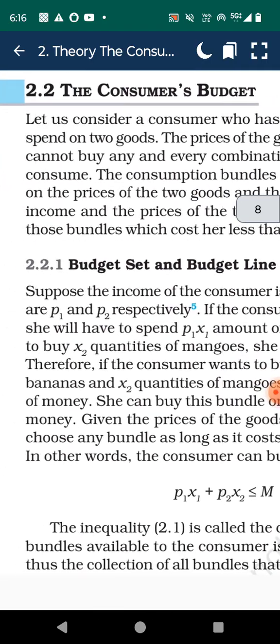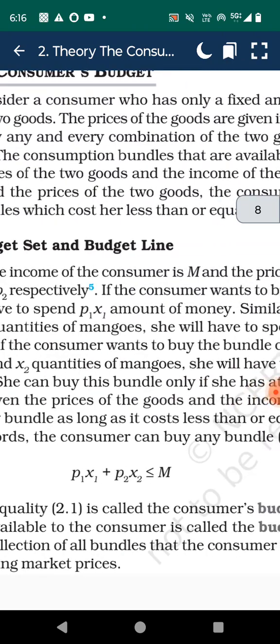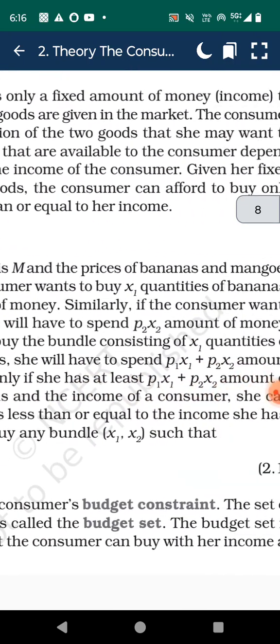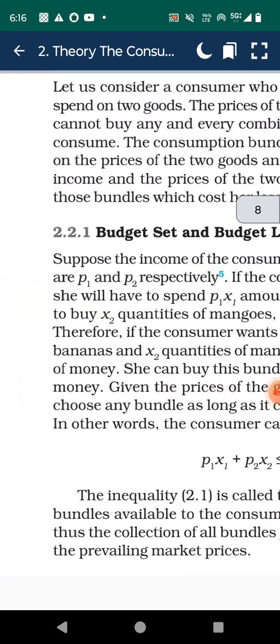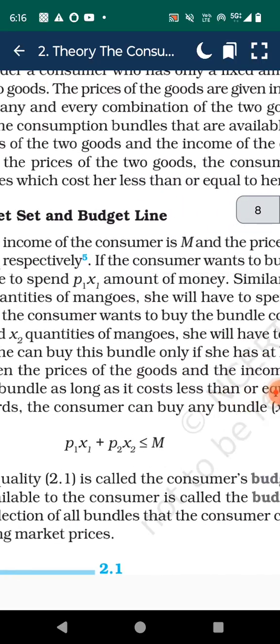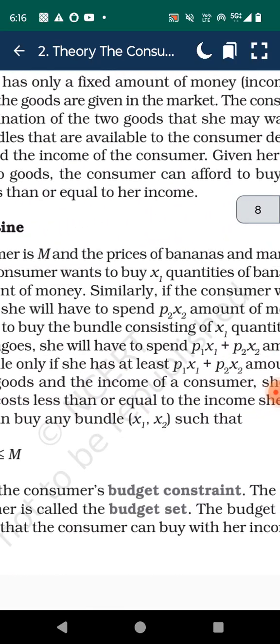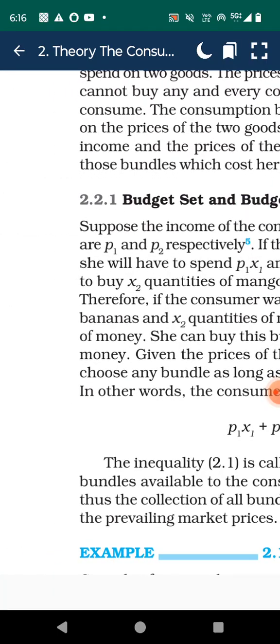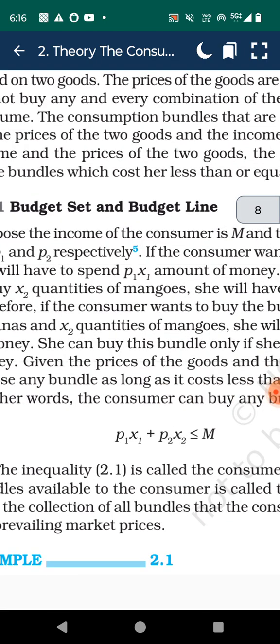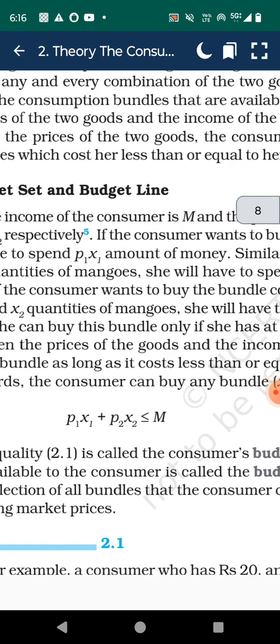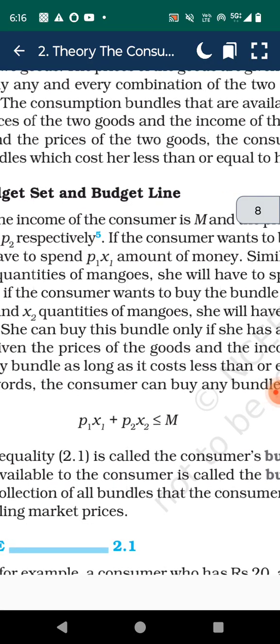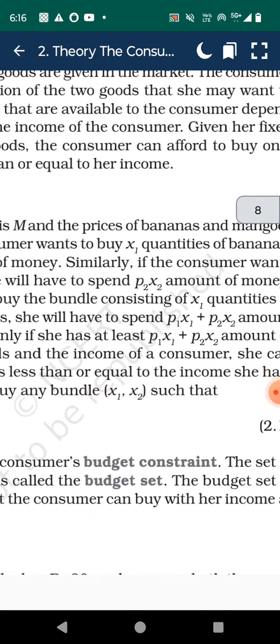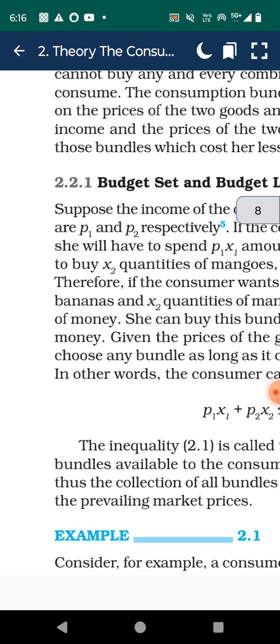Then, consumer budget. Let us consider a consumer who has only a fixed amount of money, income, to spend on two goods. The prices of the goods are given in the market. The consumer cannot buy every combination of two goods that she may want to consume.